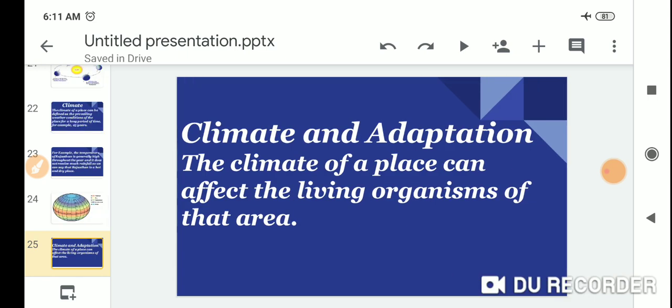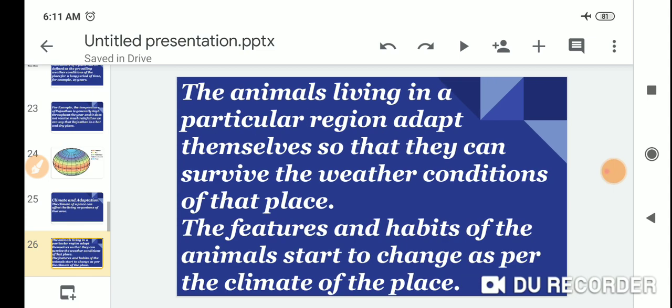Climate and adaptation. The climate of a place can affect the living organisms of that area. The animals living in particular regions adapt themselves so that they can survive the weather conditions of that place.